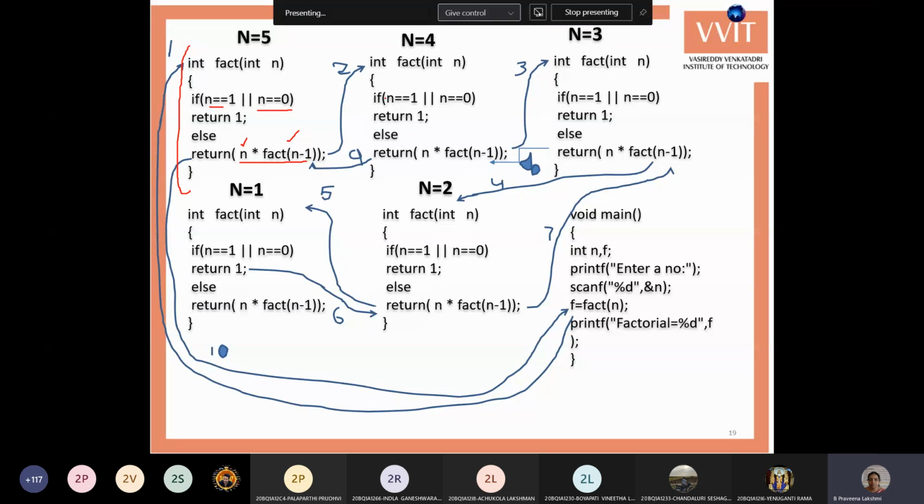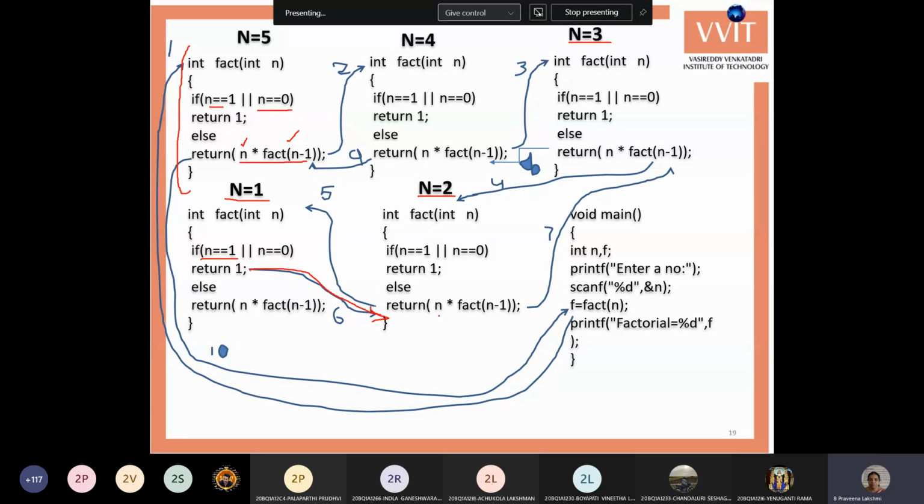This is the process. The first time it calls this first function. When n is reduced to 4, it calls another copy of the function. Again it checks, when n is not equal to 1 or 0, it calls another function where n is 3. Again n is not 1 and not 0, so it calls the factorial function with n equals 2. Again n is not 1 or 0, so it calls the factorial function with n equals 1. Now n becomes 1, so it returns back to the previous function.